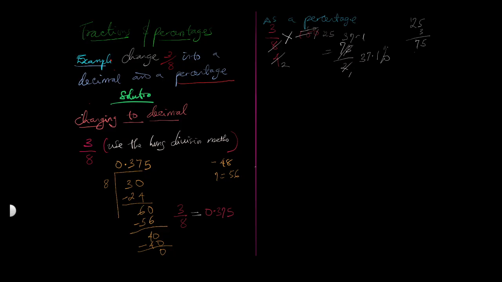Is there any question? This 37.1, we can just proceed to solve it out, and that will be 37.5. 37.5%. Okay, so we will proceed.